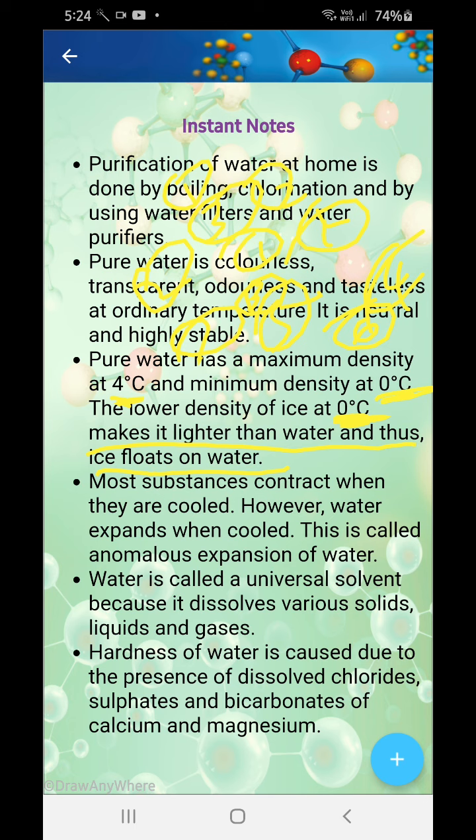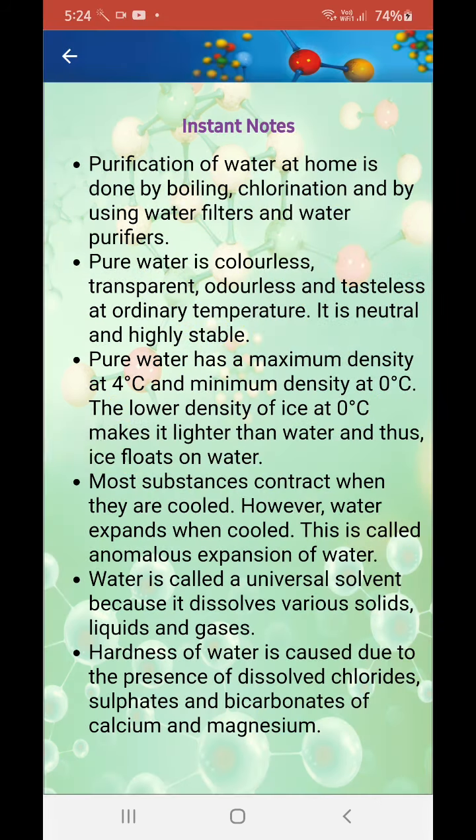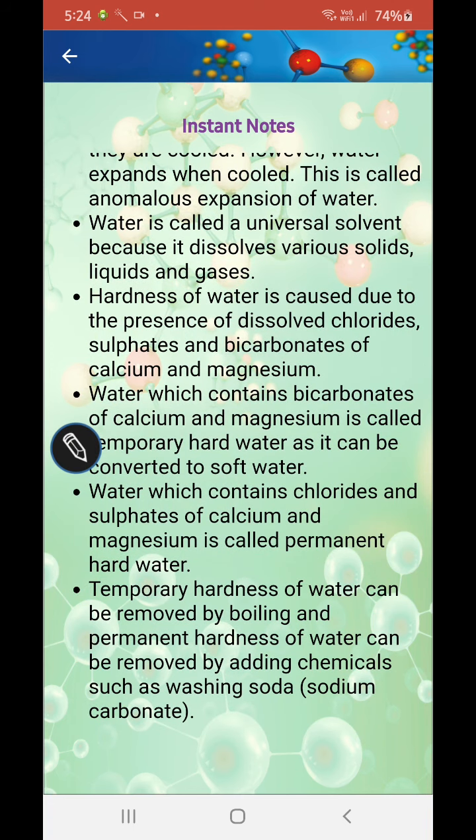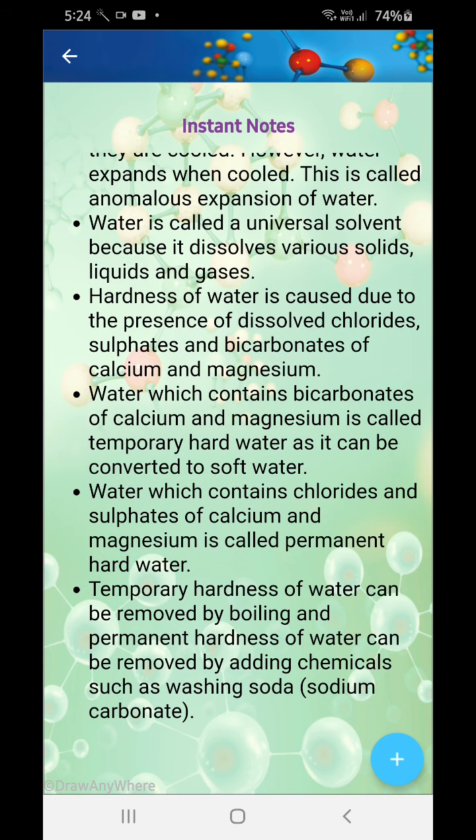Hardness of water is due to what? Presence of dissolved chlorides, sulfates, and bicarbonates of calcium and magnesium. Water which contains bicarbonates of calcium and magnesium is known as temporary hard water, and it can be easily converted into soft water by boiling it. Water which contains chlorides and sulfates of calcium and magnesium is known as permanent hard water.